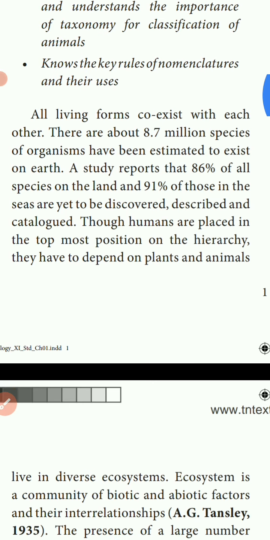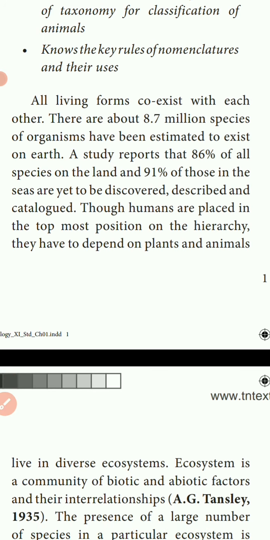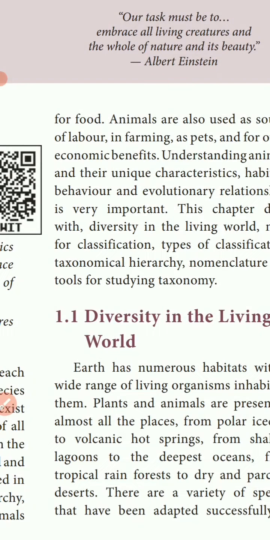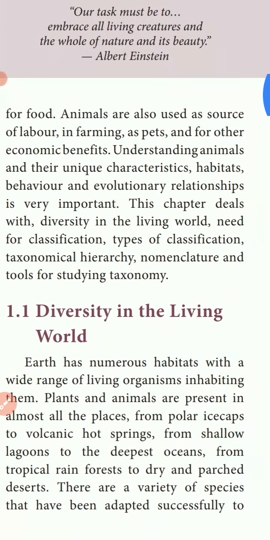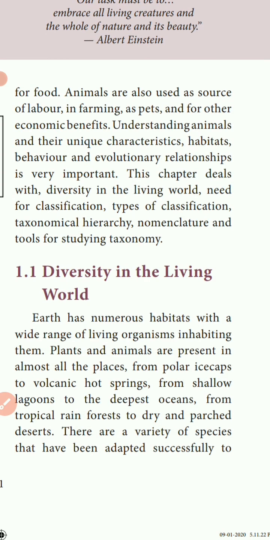Though humans are placed in the topmost position on the hierarchy, what do you mean by hierarchy? Methods of naming animals, that is what we call a hierarchy. They have to depend on plants and animals. Human beings need to depend on plants and animals for living, for food also. Animals are also used as a source of labor in farming, as pets, and for other economic benefits.